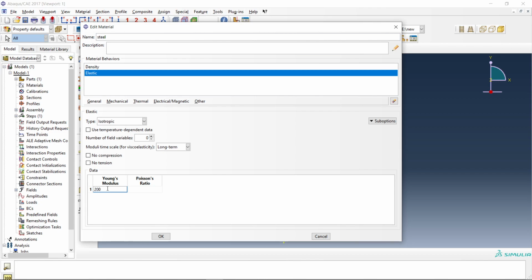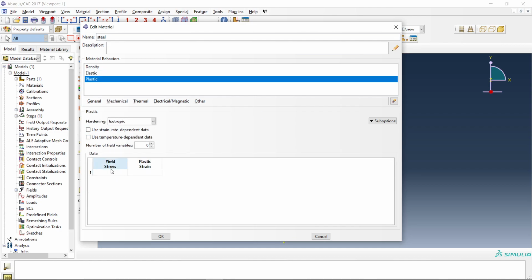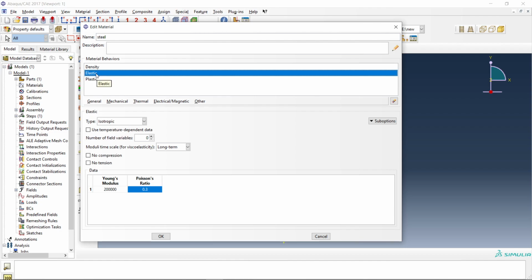This is Young's modulus, 200 gigapascals, so 200 and 000, and this is Poisson's ratio 0.3. Plasticity, let's say 510 megapascals, and the initial plastic strain will be 0, and you can further add more data. So this is your elastoplastic. If you are doing an elastoplastic analysis, then this data will be required. If you are doing only elastic analysis, then elastic data is sufficient.